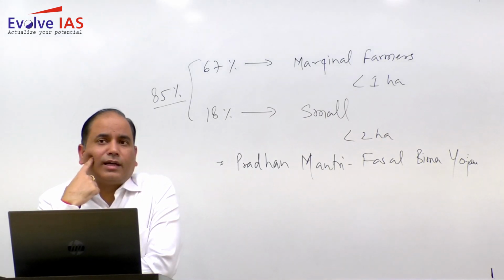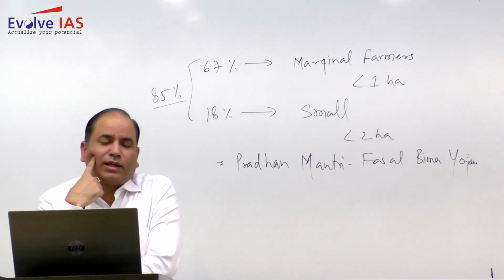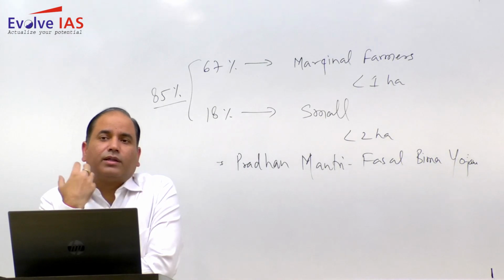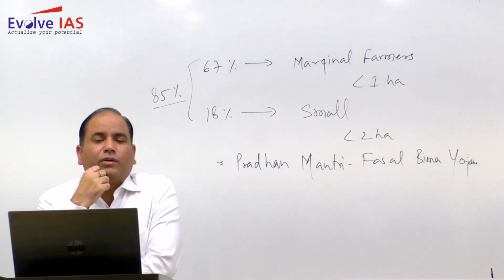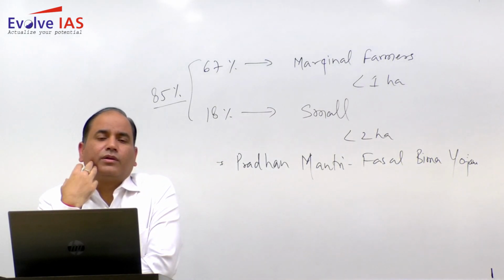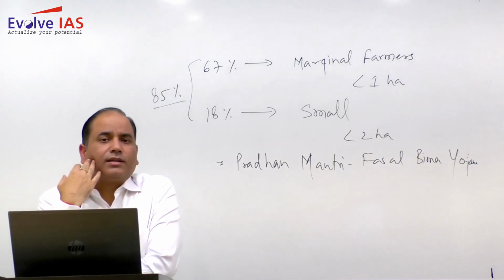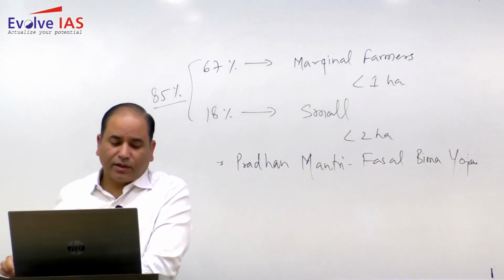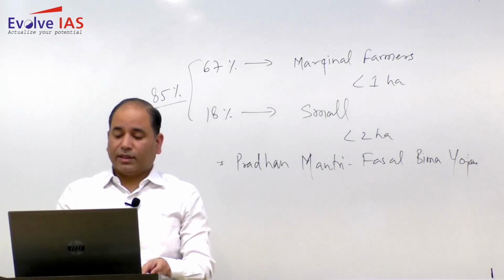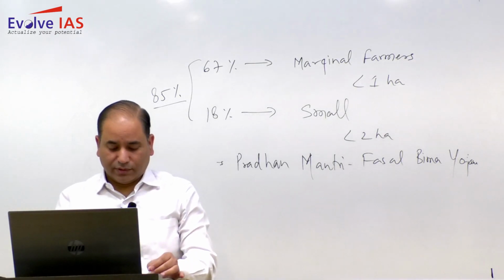In the time of COVID, when most people had lost their jobs and there was no economic activity, this food security helped the rural population, or you can say the urban poor, to survive in that difficult time period. So this is how you can write this question.